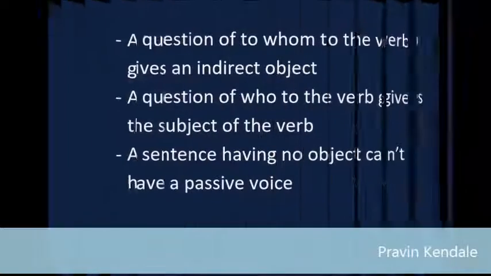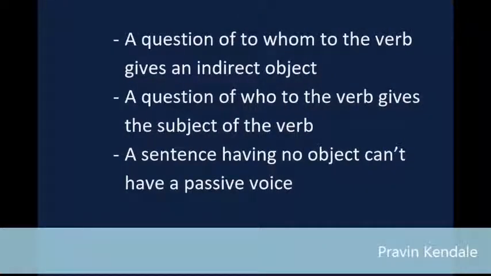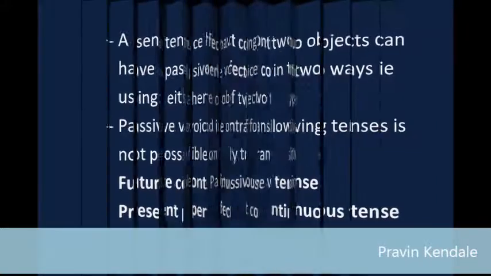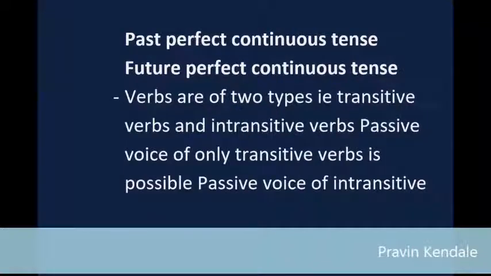A question of to whom to the verb gives an indirect object. A question of who to the verb gives the subject of the verb. A sentence having no object can't have a passive voice. A sentence having 2 objects can have passive voice in 2 ways, i.e. using either object. Passive voice of the following tenses is not possible: future continuous tense, present perfect continuous tense, past perfect continuous tense, future perfect continuous tense.